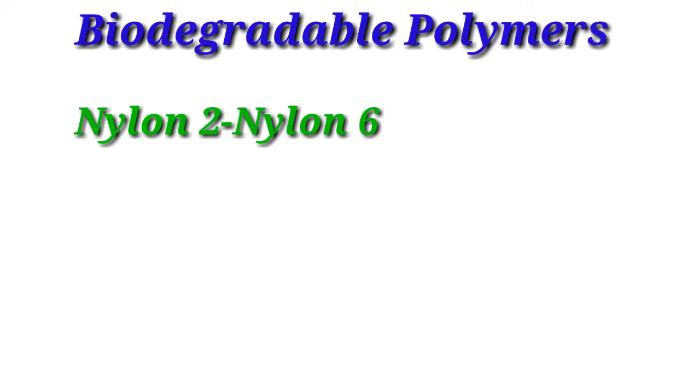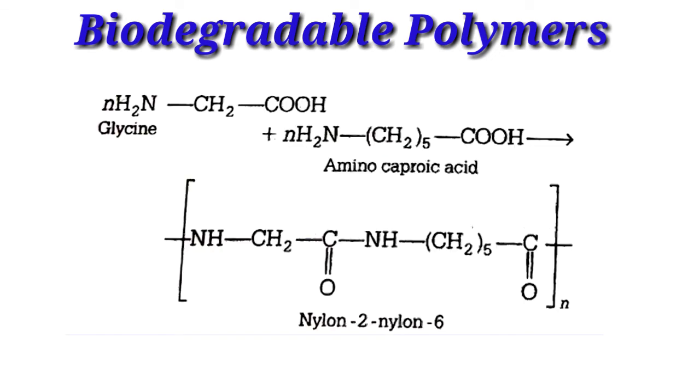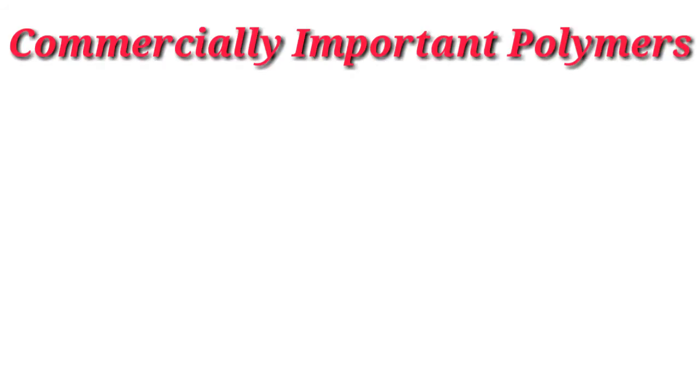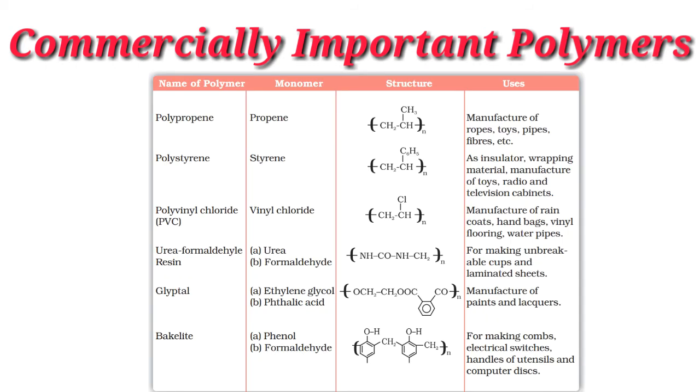Nylon 2-nylon 6. It is an alternating polyamide copolymer of glycine and aminocaproic acid. Copolymerization of glycine and aminocaproic acid, you are getting nylon 2-nylon 6. Next one, polymers of commercial importance. First one, polypropene. Its monomer is propene, and they are used for the manufacture of ropes, toys, pipes, fibers, etc. Its structure is CH2-CH(CH3), n times.